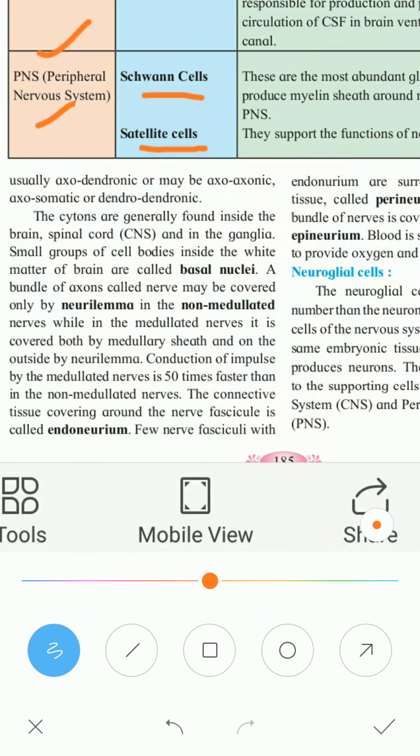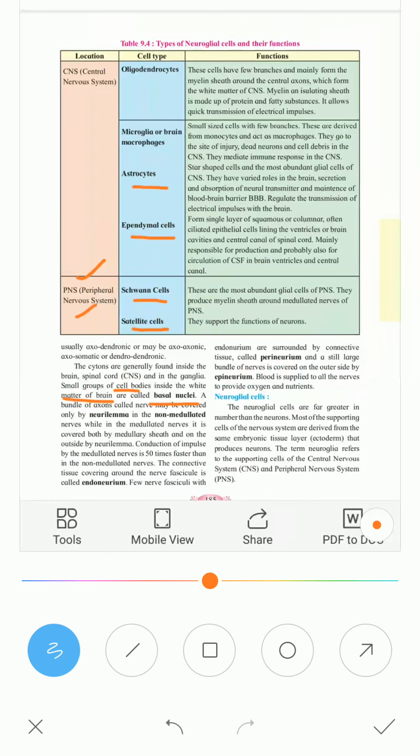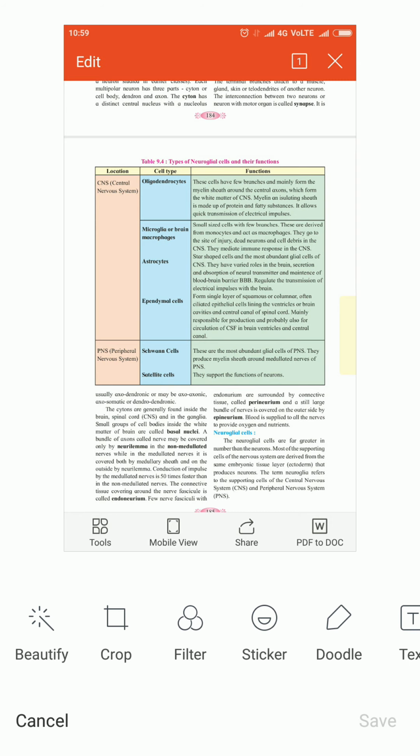One thing I have to tell you: what is basal nuclei? Basal nuclei is the group of cell bodies present inside the white matter of the brain. Now the brain has white matter and gray matter. White matter is the axonic part, the gray matter is the cyton part. So this is all about the nervous tissue that you have learned. Thank you.